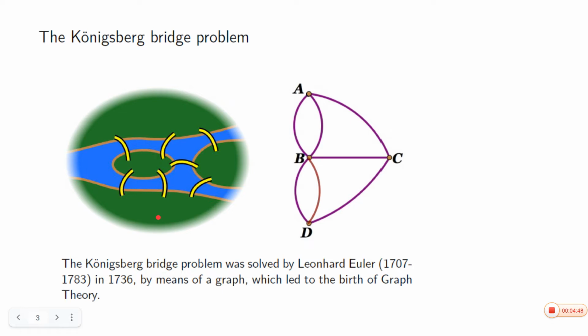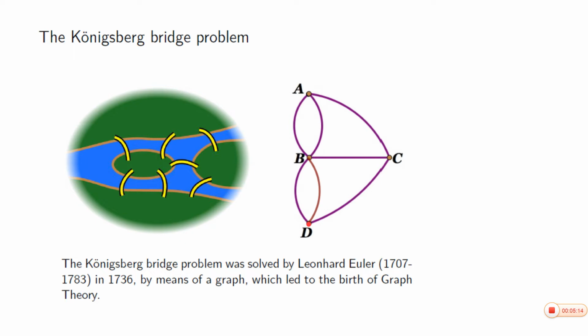This problem is the same as the problem of drawing this graph on a sheet of paper, right, without lifting the pen from the paper and without retracing a line, and coming back to the starting point. Okay.